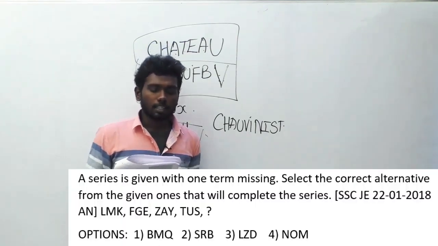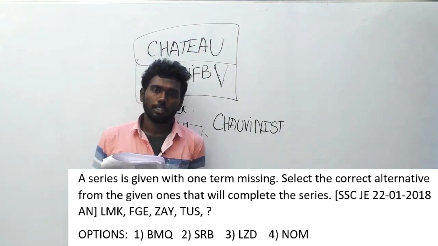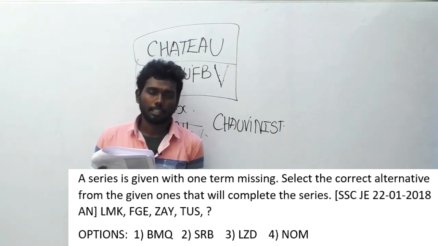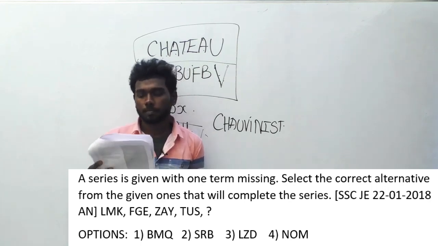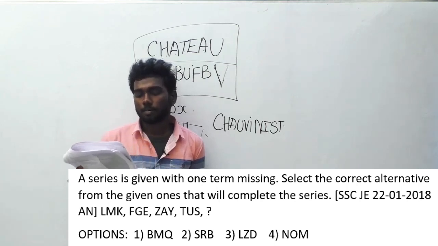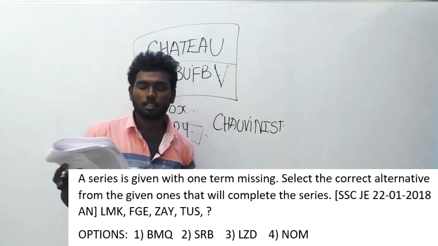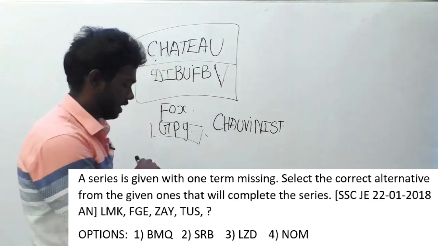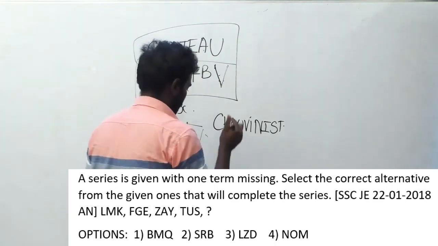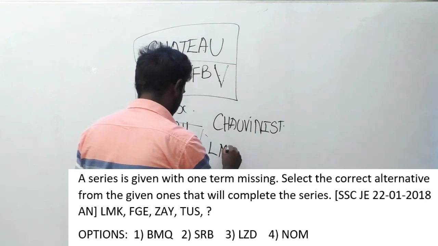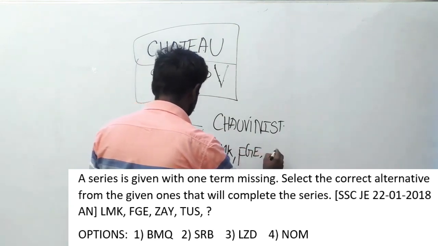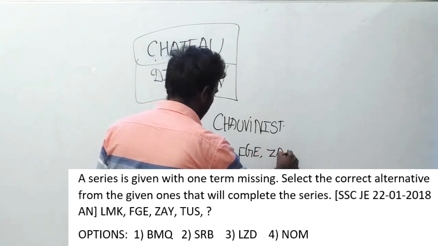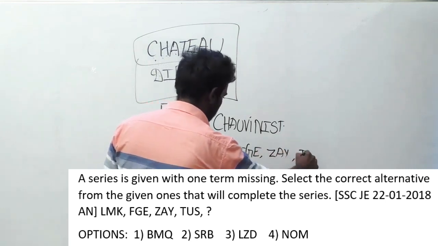Let's go on to the 191st question. This question was asked in SSC JE on 22 January 2018, afternoon session. A series is given with one term missing. Select the correct alternative from the given ones that will complete the series. Here is the series: LMK, FGE, ZAY, and TUS.